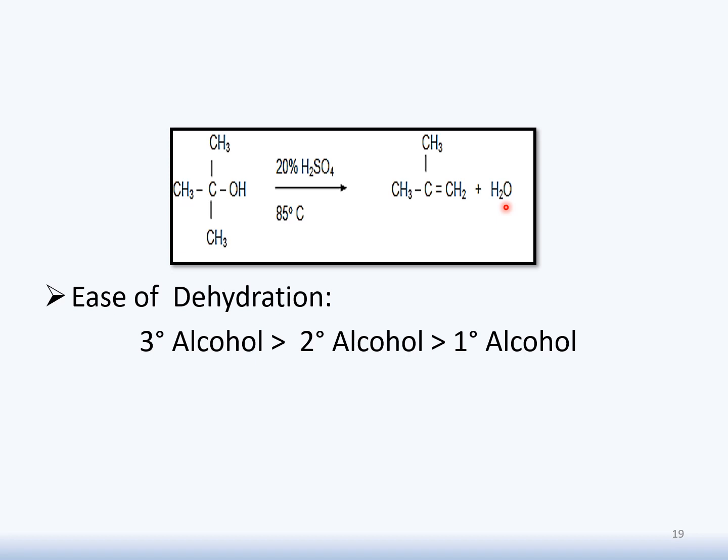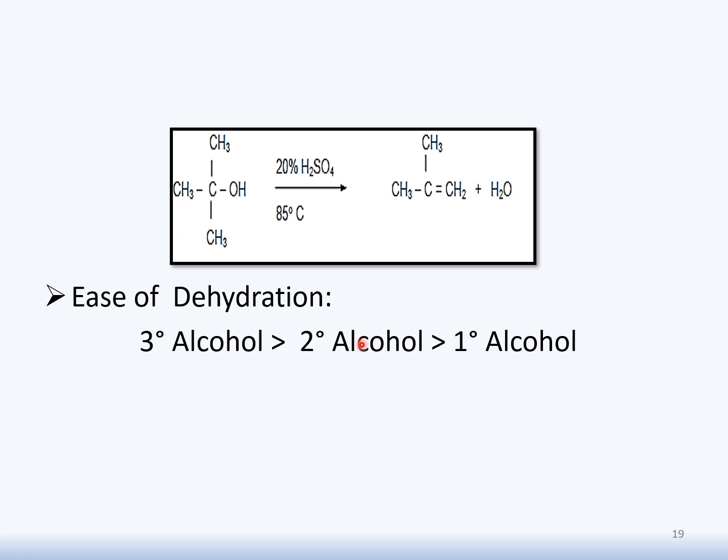So let's conclude our discussion here. Regarding ease of dehydration, we will see how tertiary alcohol responds, then secondary, and then how primary responds. Tertiary alcohol, which is bonded to 3 carbons, undergoes dehydration more easily in comparison to secondary and primary. It needs very mild conditions, while secondary alcohol undergoes dehydration more easily than primary, but a little more difficult than tertiary.